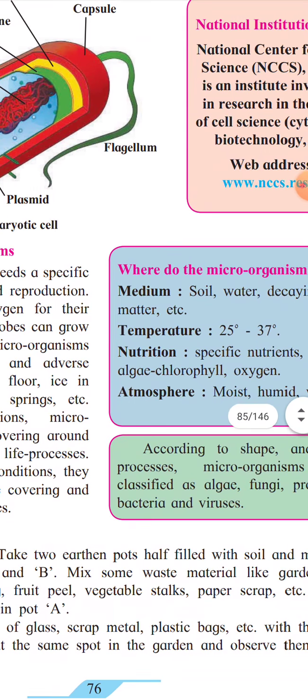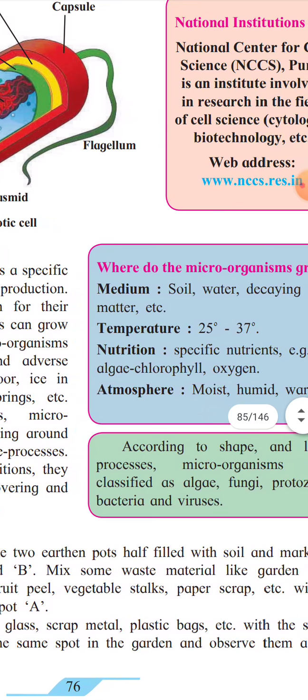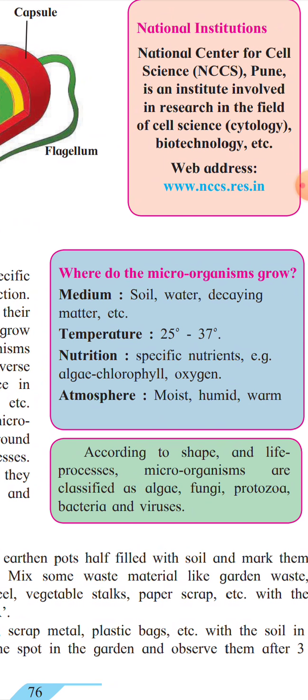Now, where do microorganisms grow? Medium: soil, water, decaying matter. Temperature: 25 degrees Celsius to 37 degrees Celsius. Nutrition: specific nutrients, for example algae, chlorophyll, oxygen. Atmosphere: moist, humid and warm. If microorganisms get a moist, humid and warm atmosphere, they immediately start showing their growth.